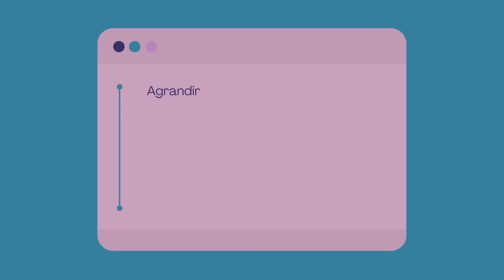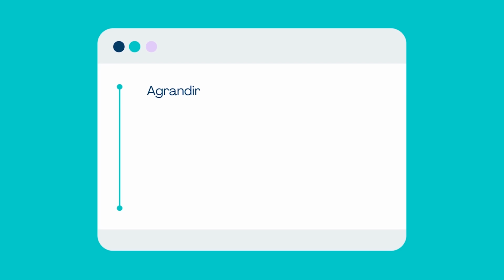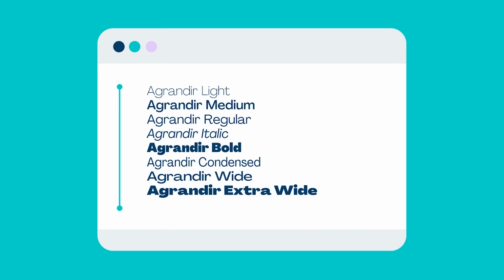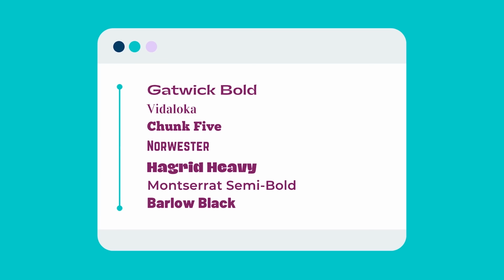Take some time to scroll through the font list. You'll see some typefaces have light, medium, regular, italic, and bold versions. Some even have different widths like condensed, wide, and extra wide versions. Remember, when you need a bolder font, look for heavier weight fonts in your font list. These have more detail and were designed to be part of the typeface. Clicking B for bold is faster, but it won't look as good.